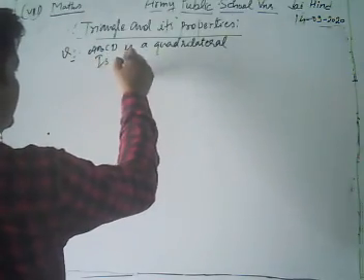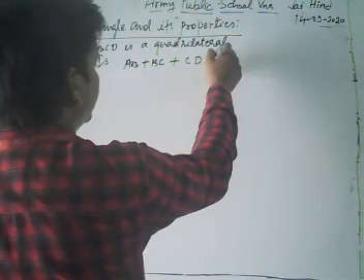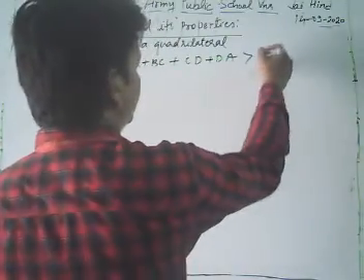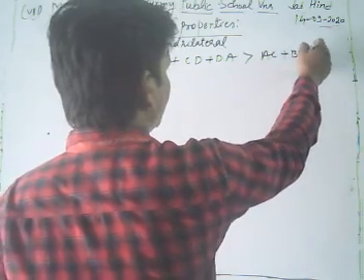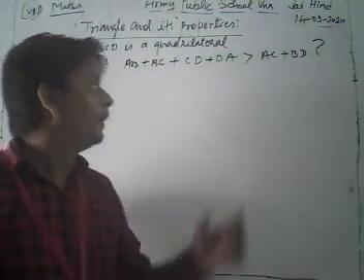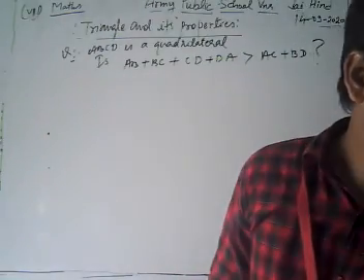Is AB plus BC plus CD plus DA greater than AC plus BD?